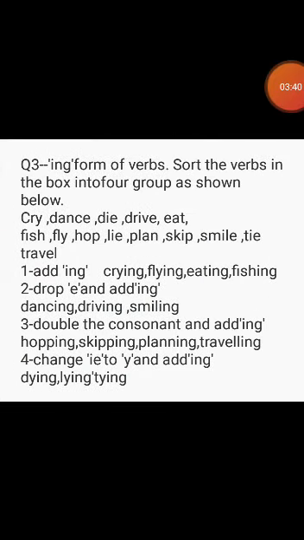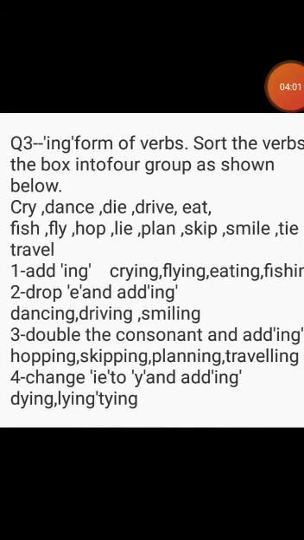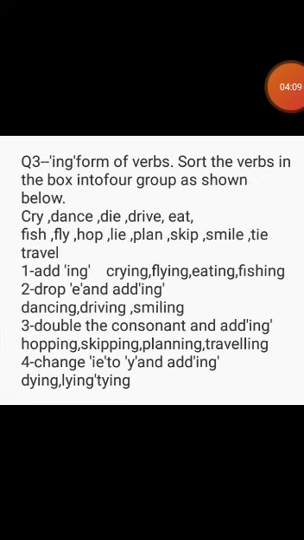Now come to question number 3, page 6. ING form of verbs. Sort the verbs in the box into 4 groups as shown below. These are the verbs: try, dance, die, drive, eat, fish, fly, hope, lie, plan, skip, smile, tie, travel. And these are the groups. Into these groups we shall divide these verbs. The first one is add ing. In this group we shall add ing like with cry, fly, eat and fish. It will be crying, flying, eating, fishing.